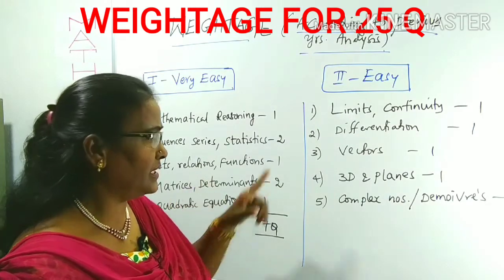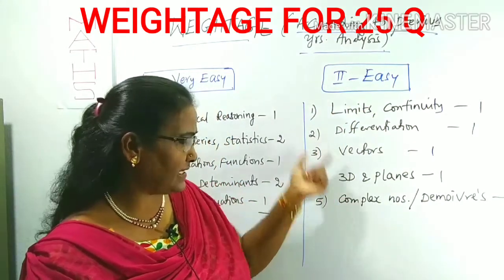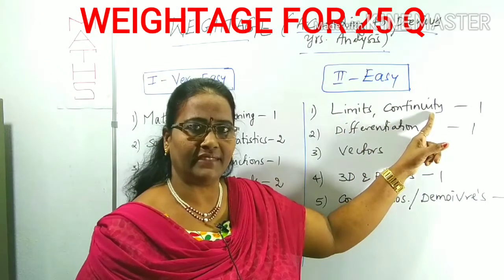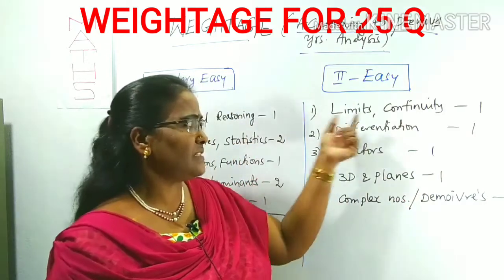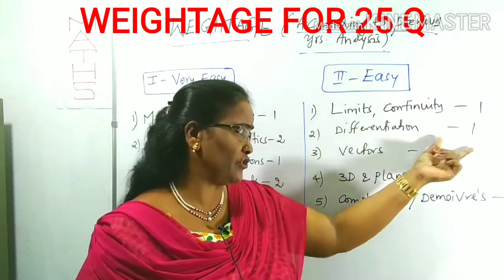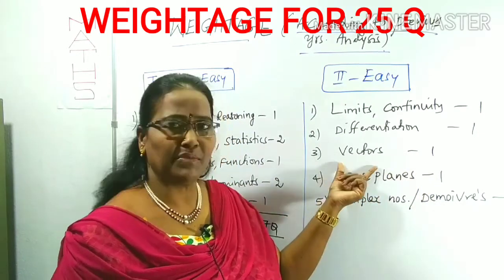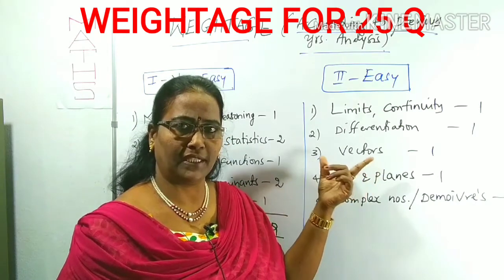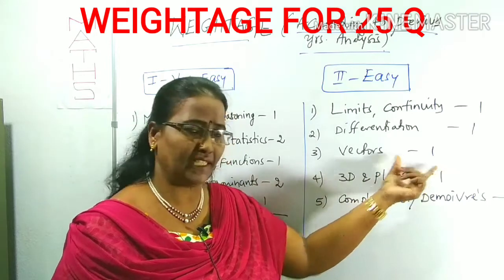Now come to the second set, easy topics. What are the easy topics I have written here? Limits and continuity. Limits and continuity are very, very easy. You can easily get 1 question, but you have to know some applications. Differentiation, 1 question. Vectors, 1 question. In vectors, mainly concentrate on products of vectors like triple product, cross product and dot product. Vector products are important.